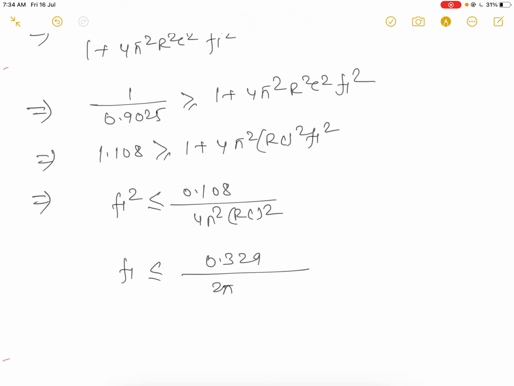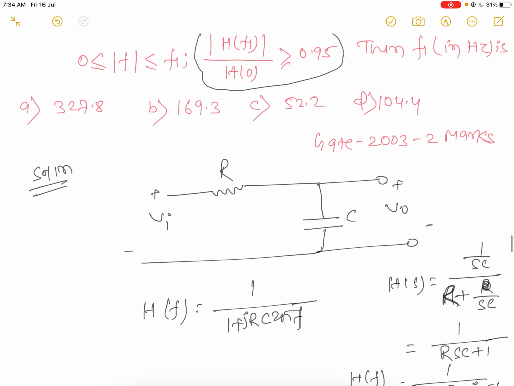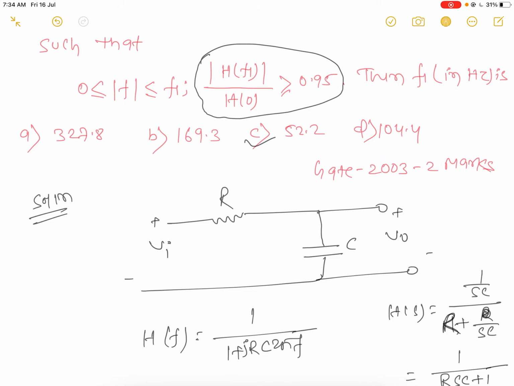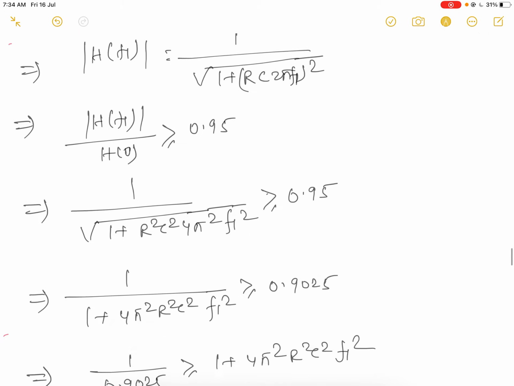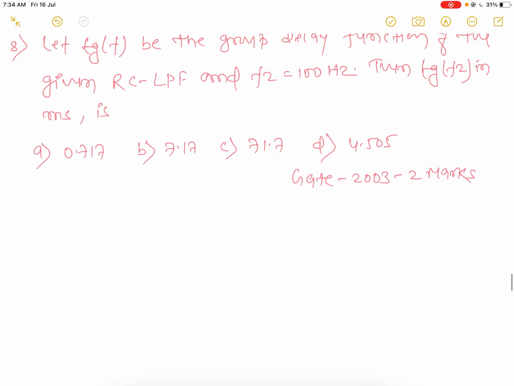And 2 pi into 10 to the power minus 3. So f1 max will be 52.2 hertz. Okay, f1 max will be 52.2 hertz. Which one? C option will be the right answer.